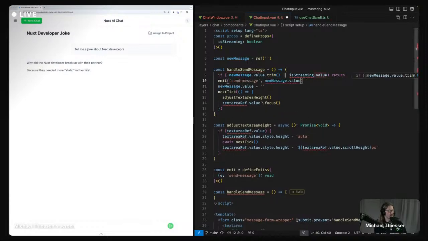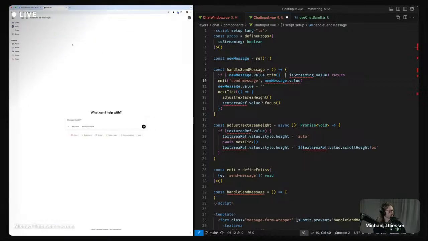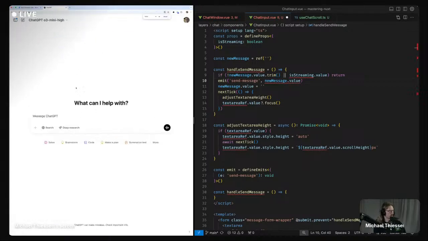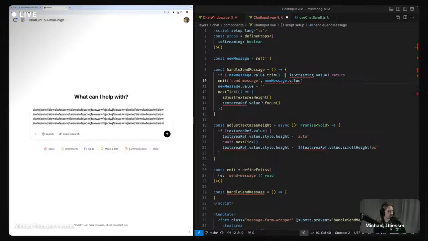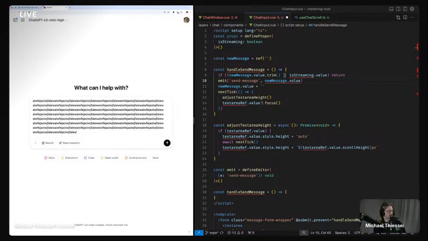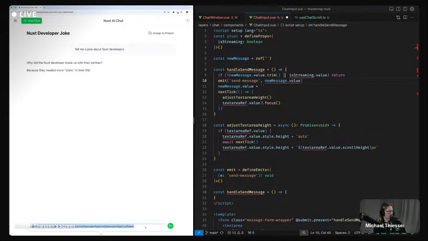Basically what happens is that the text box here, if I type a whole bunch in the text box, we want it to expand. Yeah, and now it's broken because it's not hooked up correctly. But if I go to ChatGPT, we can see that as we go, it expands nicely and does that in a good way. And we want to do the same thing here.